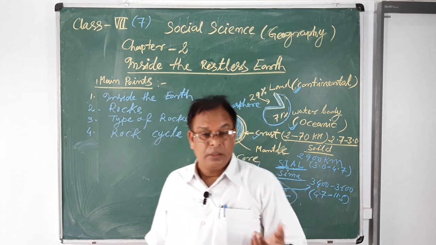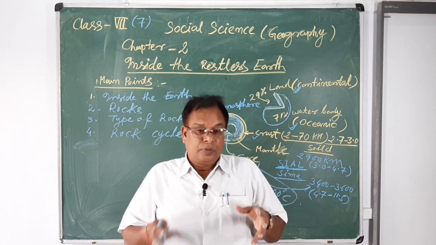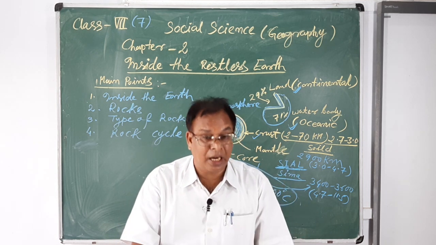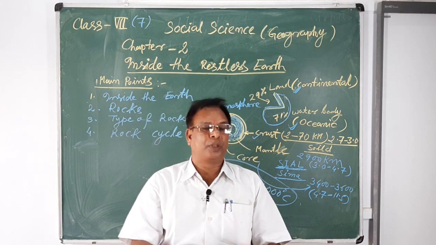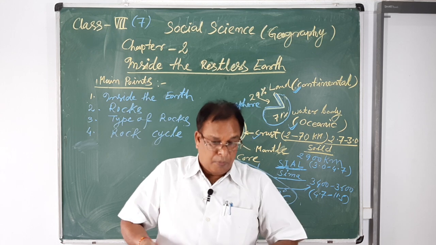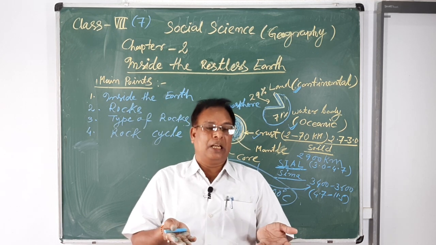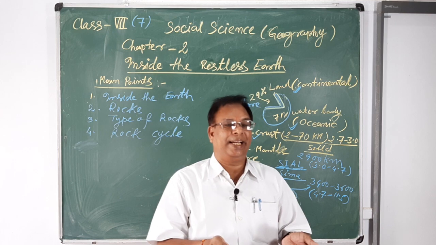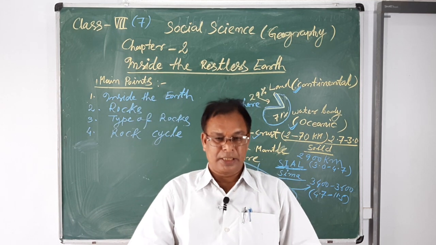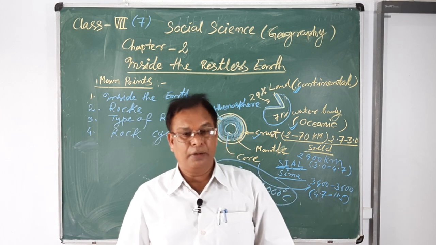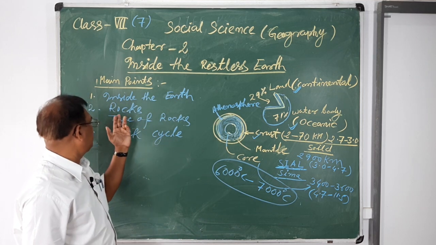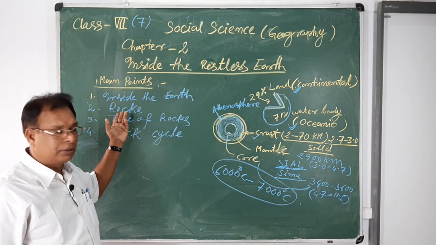What are igneous rocks? That means the molten material which, after the sinking of the land or the tremors of the land, during volcanic eruptions comes out through different vents or fissures onto the surface, forms the upper layer of the earth and converts into rocks.